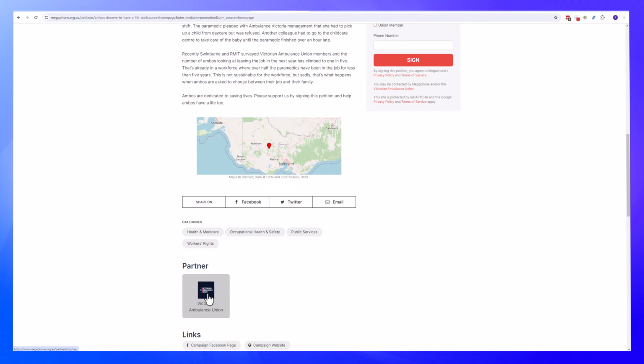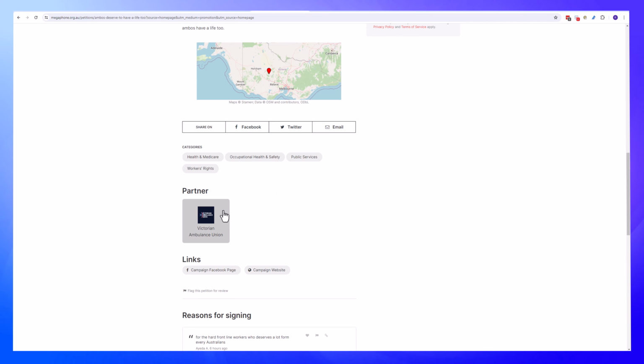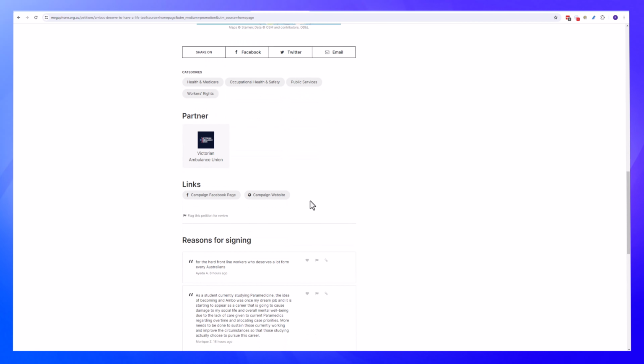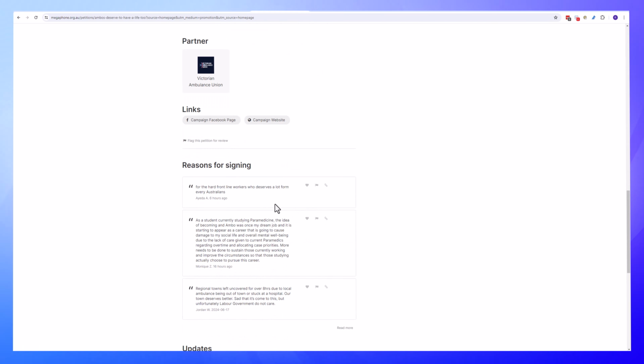And this partner section, this is how we tie it to your system. So when a petition campaign is set up, that will need to be tied to your particular organization in order for the integration to work. Just here, we have things like the links to a Facebook page, the campaign website.